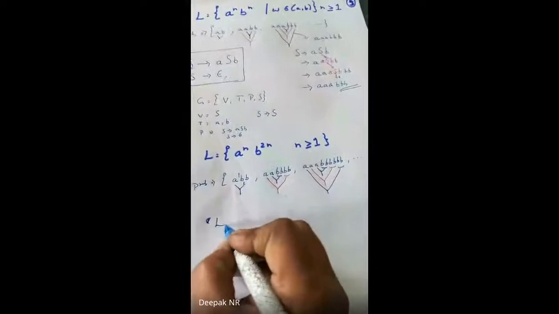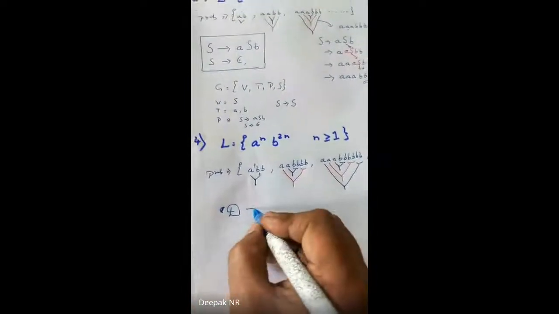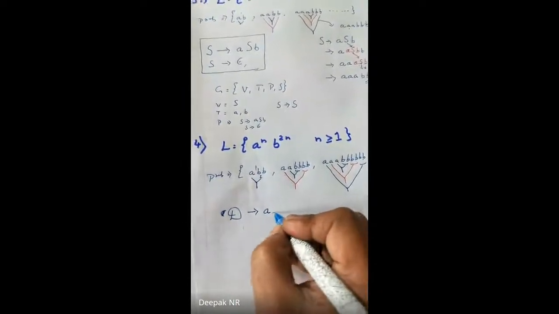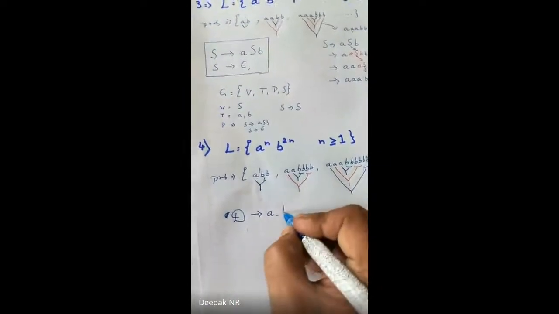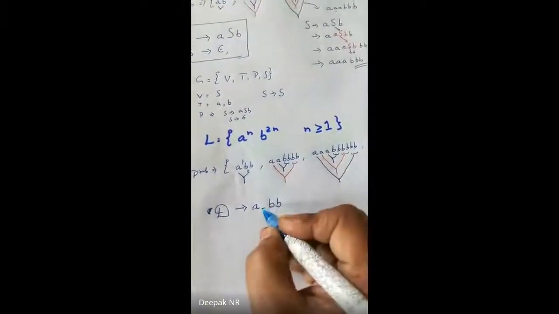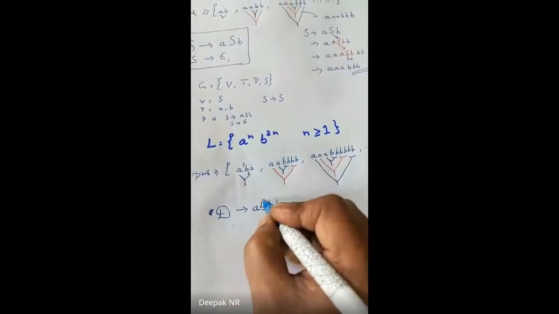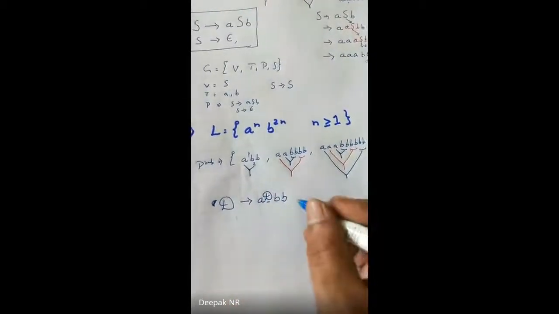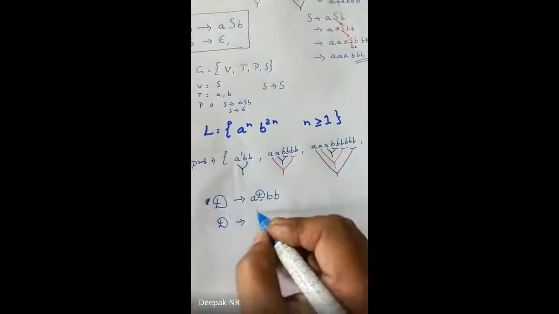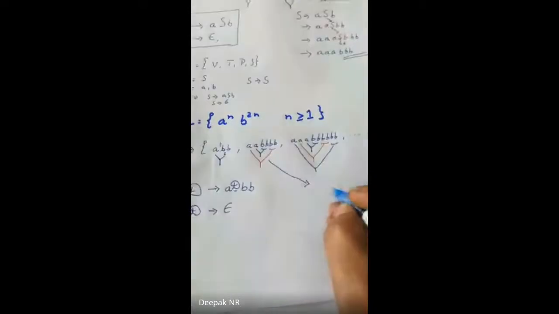I've always been using S. Let me take my name, let me take D. D tends to what? A, correct? Dash, B occurrence is 2, so I write here BB. A dash BB. What should be the dash? It should be an infinite loop, so I write here D. A D B B. Clear? And to kill this, I write D tends to what? Epsilon. Correct? Lovely.